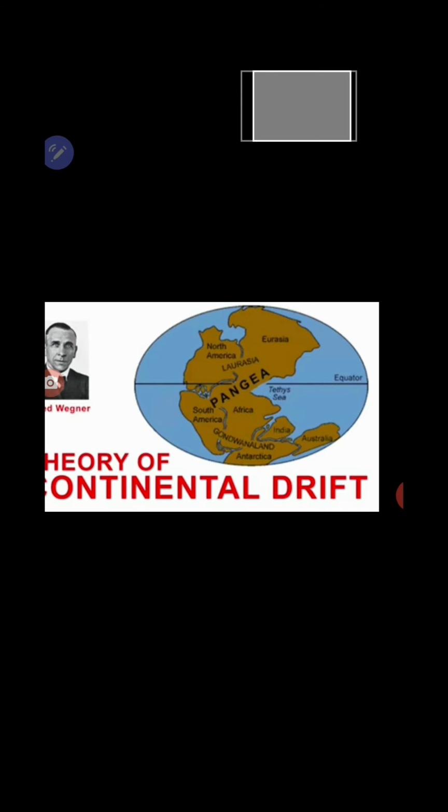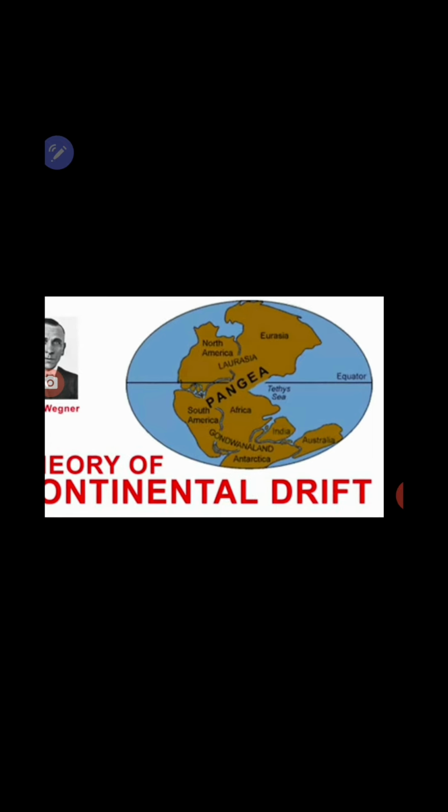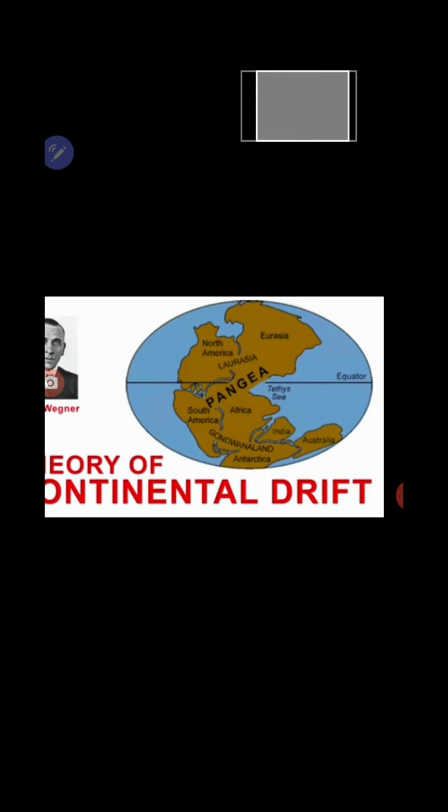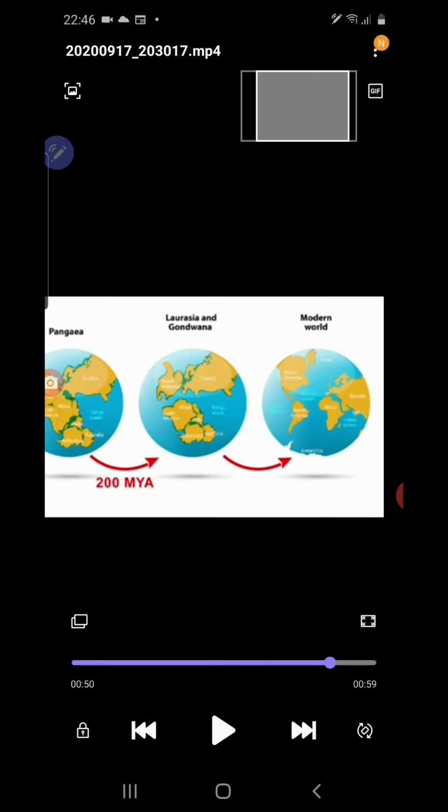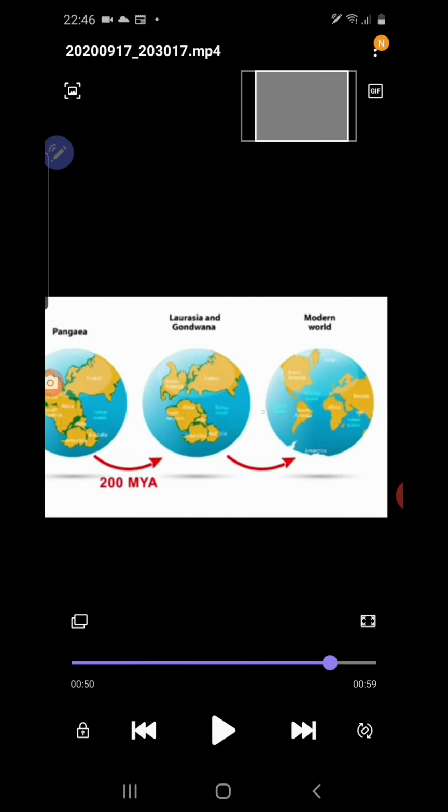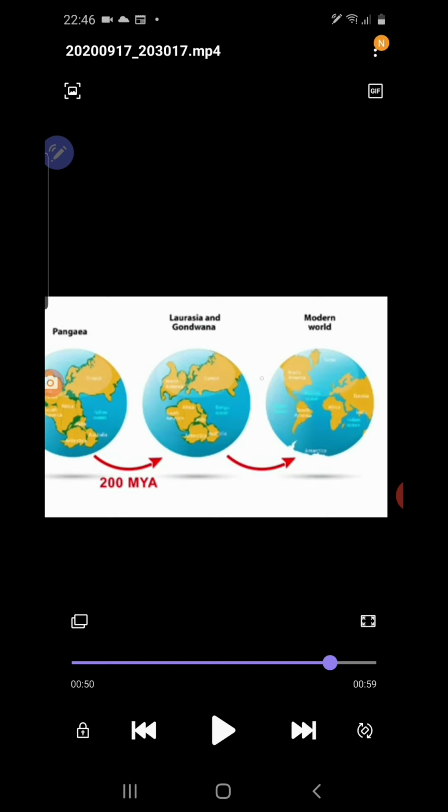What is the reason behind this movement? There are endogenetic forces, meaning internal forces, working inside the earth and causing the movements of the earth. Those forces are called tectonic forces. These tectonic forces are causing the movements of tectonic plates. Tectonic plates means all the 7 continents we can call tectonic plates. You can see here all the 7 continents, and see my cursor here. All the 7 continents are formed out of 2 major continents, Laurasia and Gondwana land.